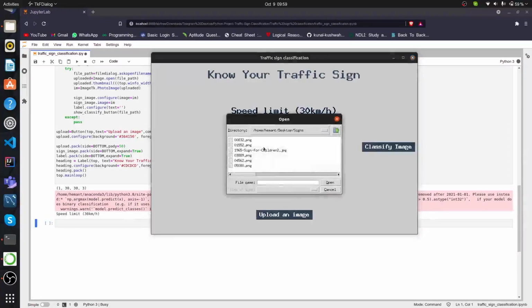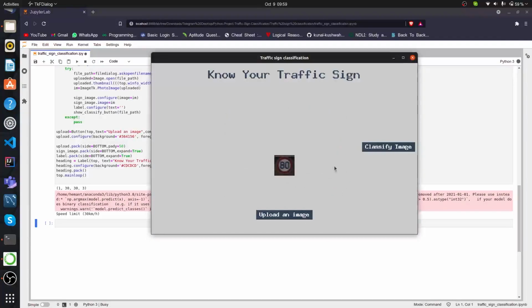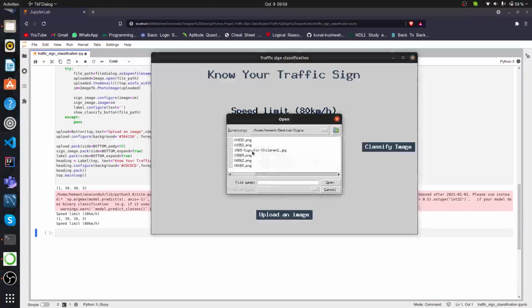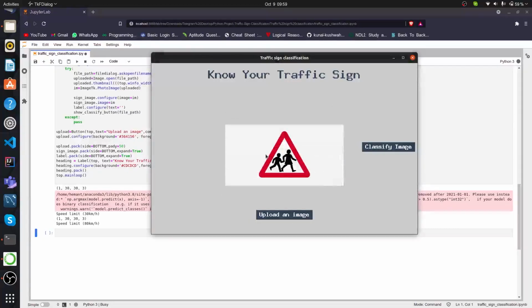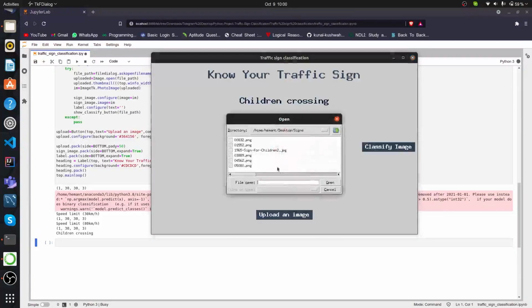So let's take another example of it. The second one. It shows 80. Let's see what it shows. It shows 80, right? So far correct. Let's take another one. This is children's crossing, let's see what happens. It's again showing children crossing, which is good, right?